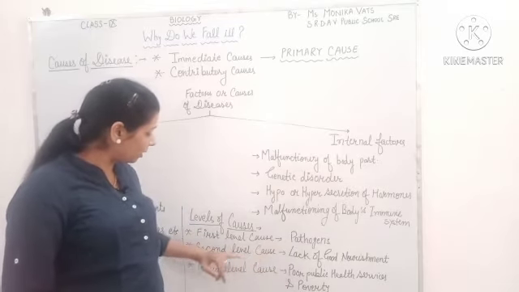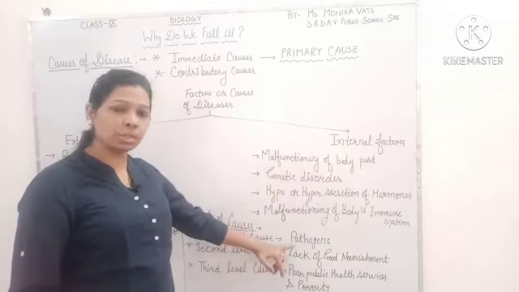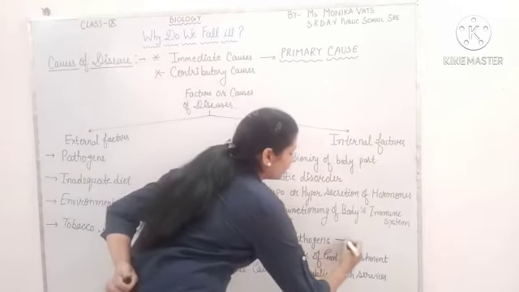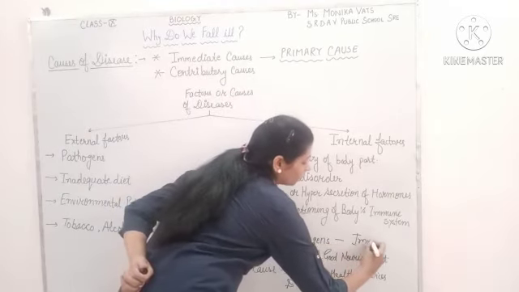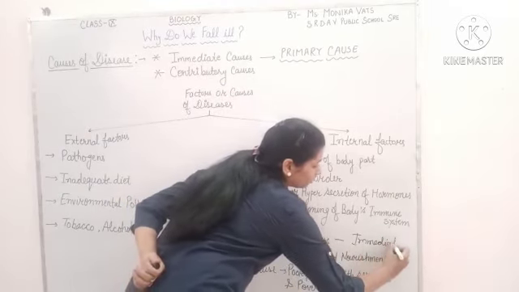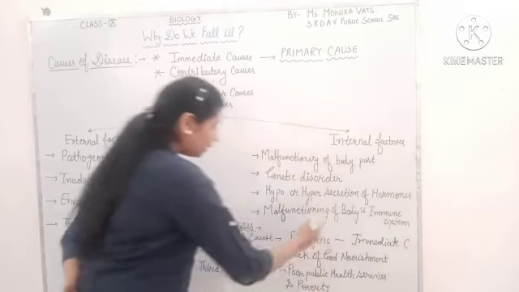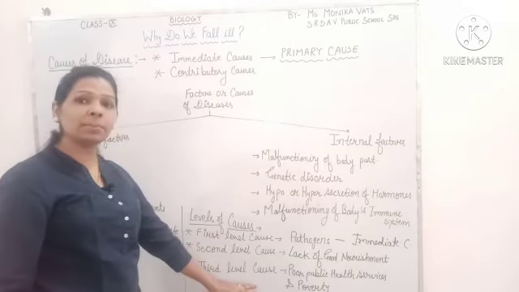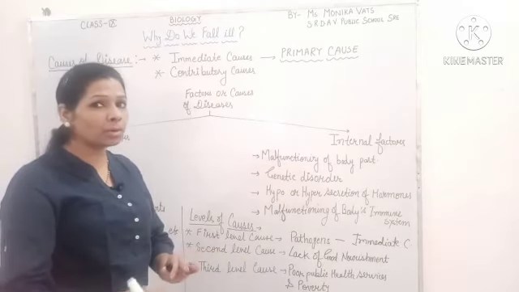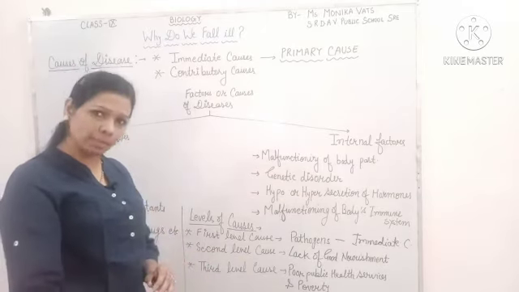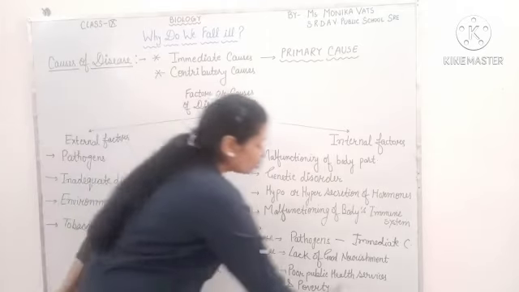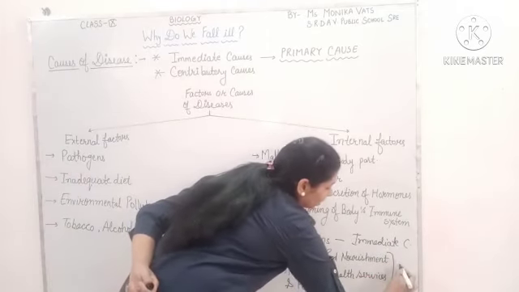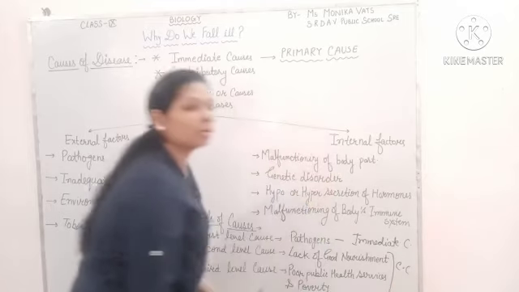So there are three different levels. The first level, the pathogen, is known as the immediate cause. The lack of good nourishment, the second level, and poor public services and poverty do not directly cause disease, but they contribute to the causes of disease. So we can say that these are contributory causes.